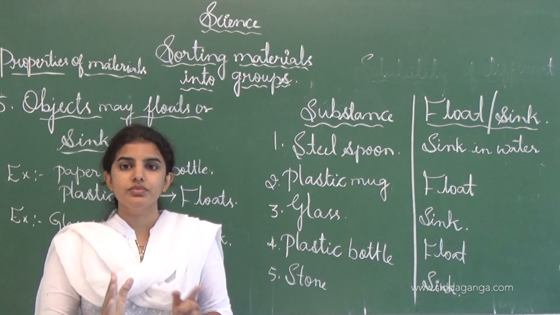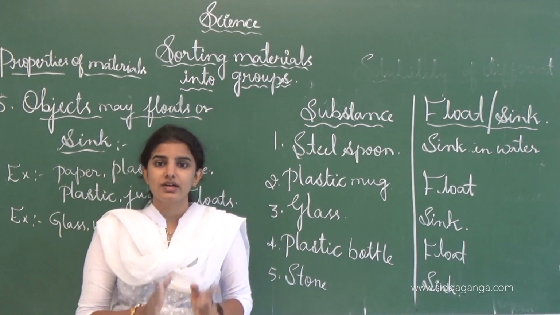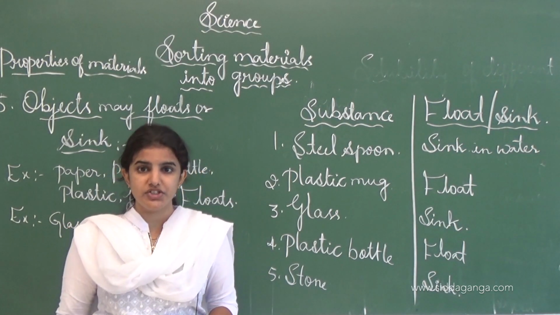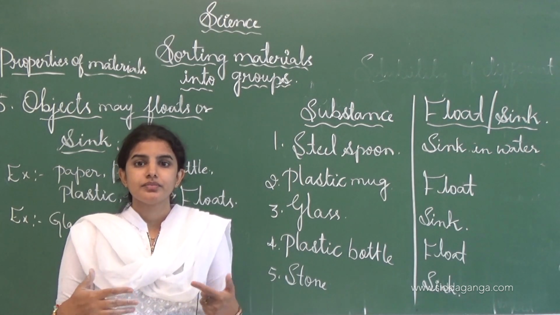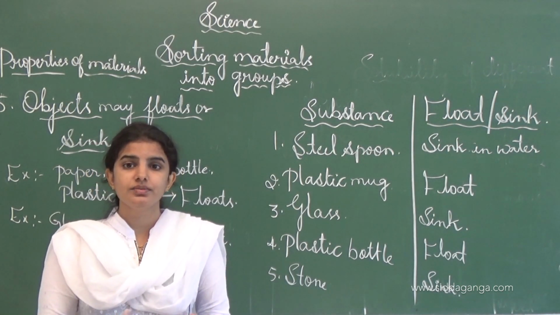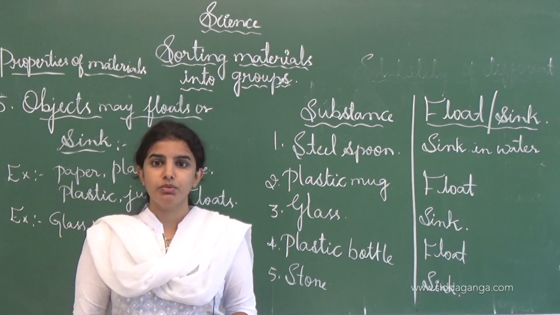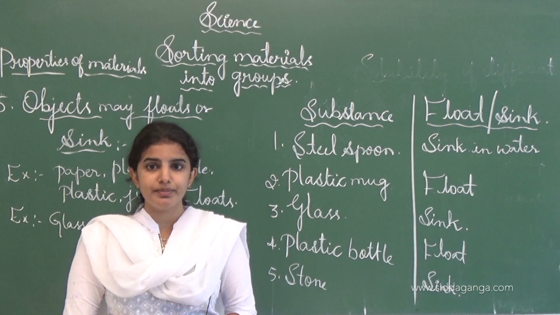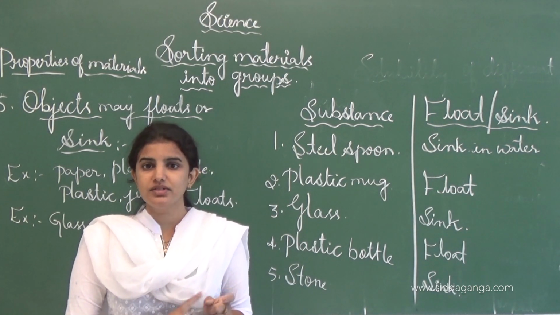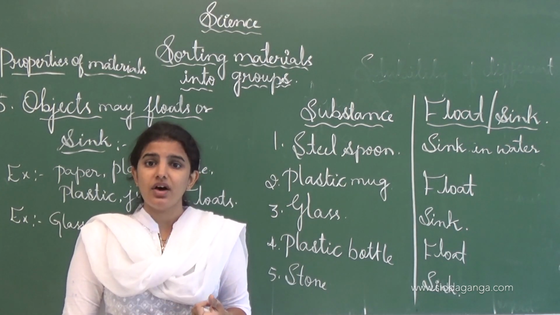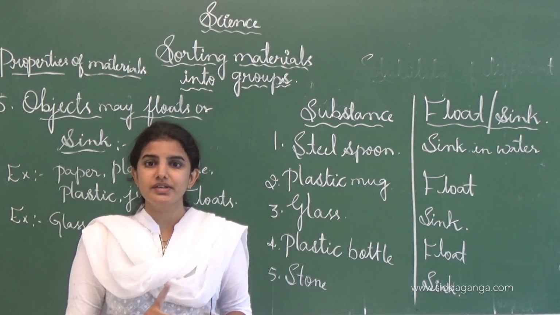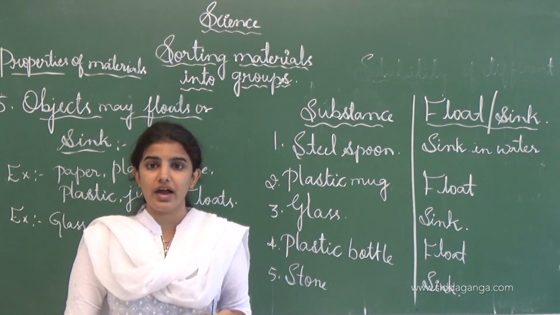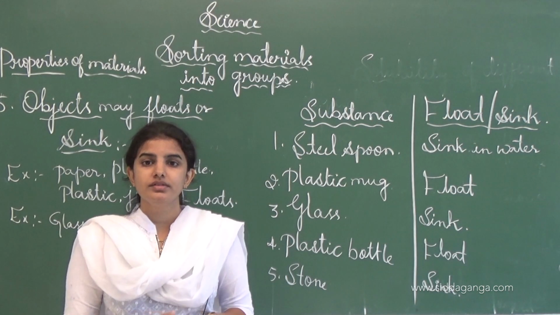See, this is how different types of materials are classified on the basis of floating nature and sink nature. See, from today's class we will learn about the different types of materials and their properties, in which first one is hardness, appearance or luster, solubility, transparency, and sinking and floating objects.